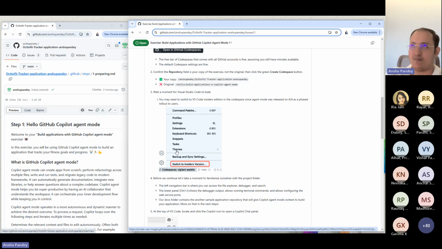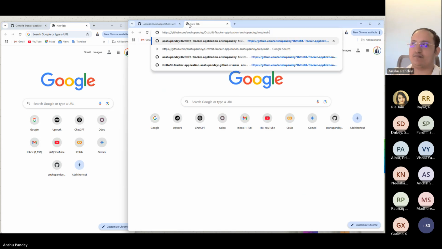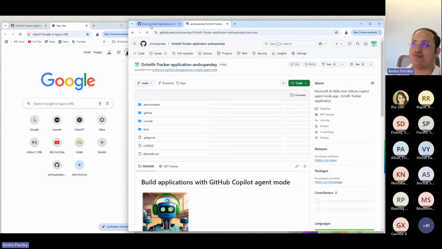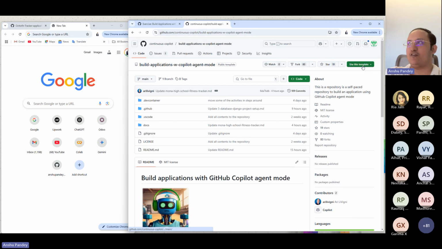Yeah, let me repeat that. No problem. So what you can do is navigate to this link first, the link that I have shared earlier, which is this one. Navigate to this one, here we go. And click on use this template, create a new repository. Just go to the link, use this template, create a new repository. On the top right corner, you will get to see that.